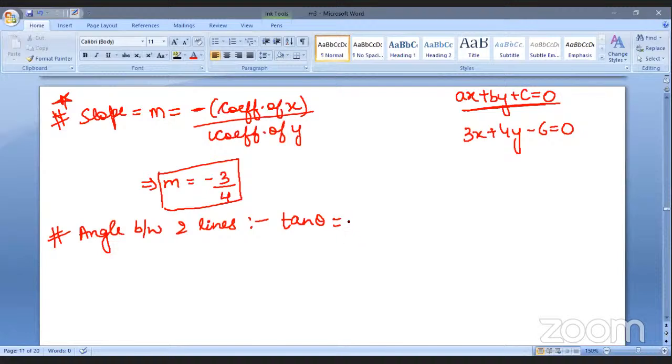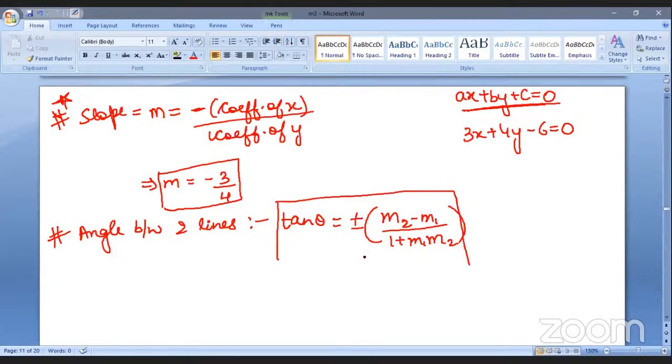Plus or minus m1 minus m2 by 1 plus m1 m2. Okay, so what will come initially, m2 or m1? M2. Right, correct. Very nice. I'm glad that you people are revising. Very good. Absolutely. So this is the perfect formula. One very important thing: if you are writing plus minus, and this is the exact correct formula, don't just write either plus or minus. This is the correct formula.